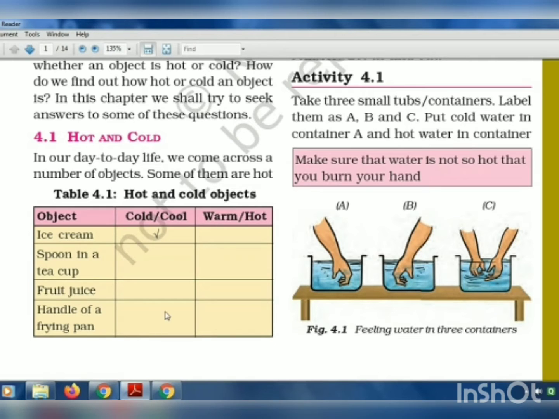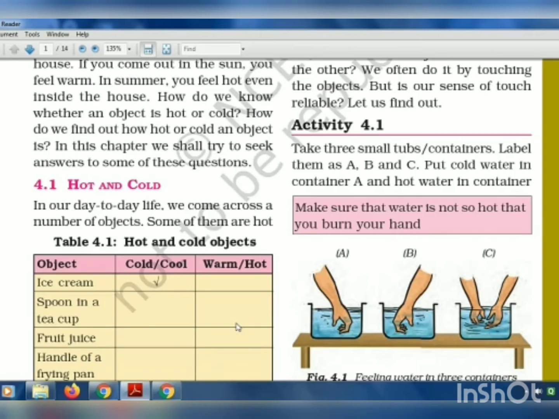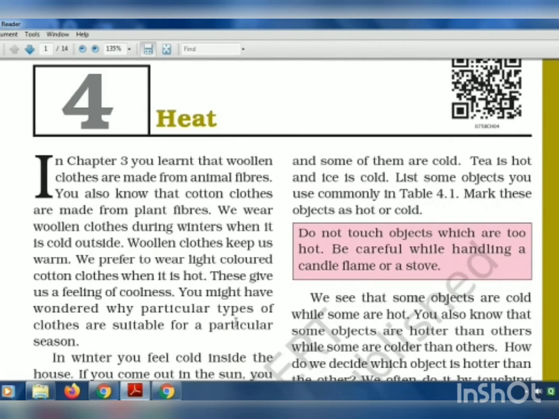Similarly, there are many examples that we come across in our day-to-day life, some are cold and some are hot. Tea is hot and ice is cold. List some objects you use commonly in table 4.1.